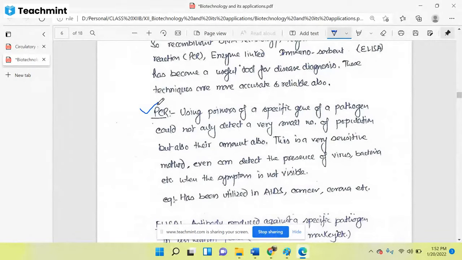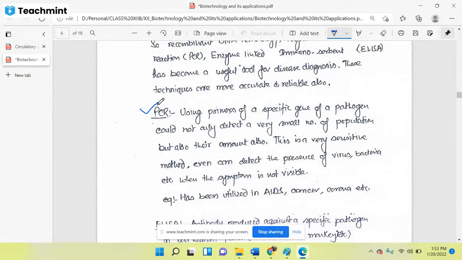The primase enzyme makes the primer. That primer initiates the DNA replication. So what happens? We use the primer for a specific gene, and that primer amplifies the particular gene. Suppose we want to detect the coronavirus, then we will use a certain stretch of the DNA of that virus. We will use the primers of coronavirus that generally are not present in a human being.